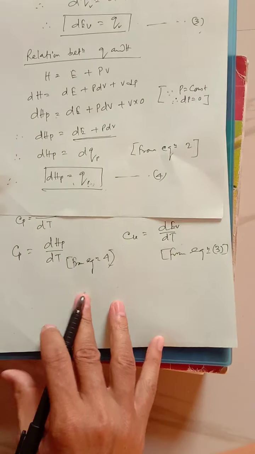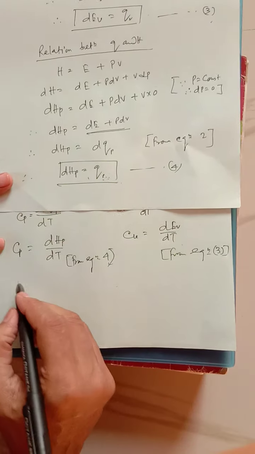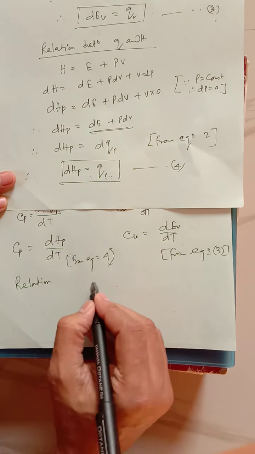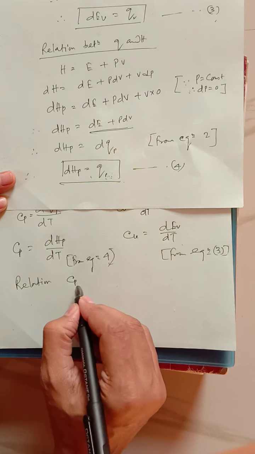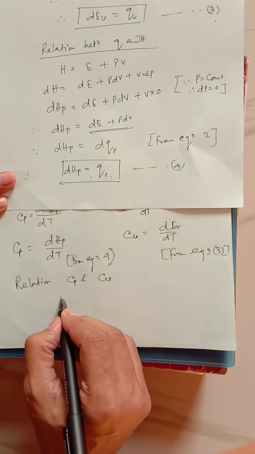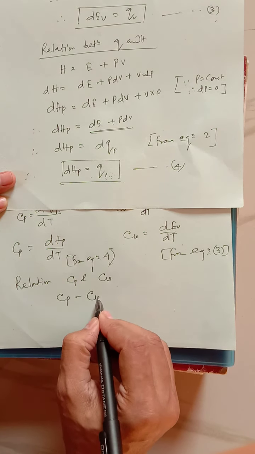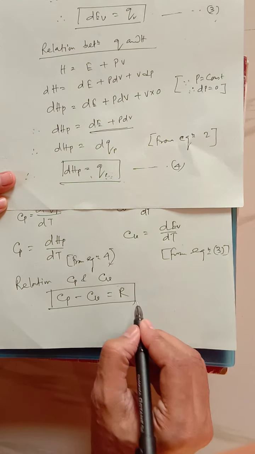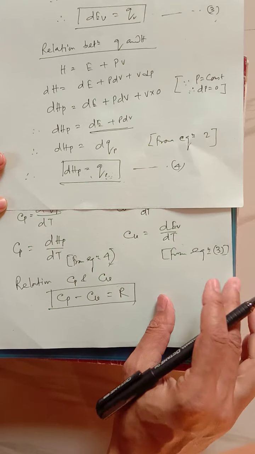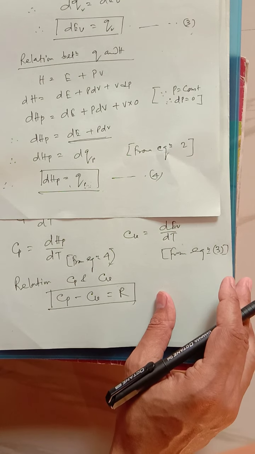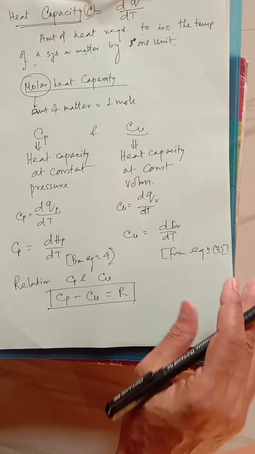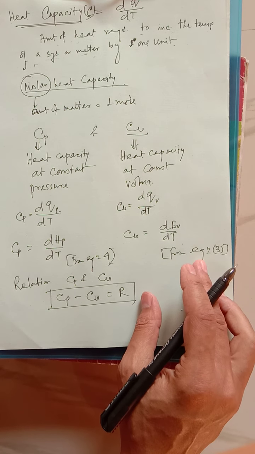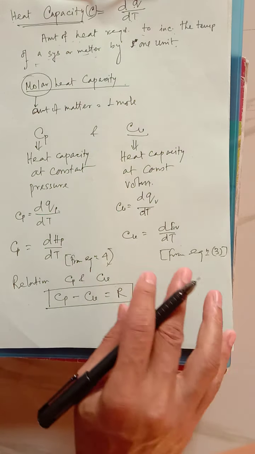Next, the relation between Cp and Cv, which we have to remember; later on we will prove it: Cp minus Cv equals R, where R is the ideal gas constant. So up to this part we have finished.